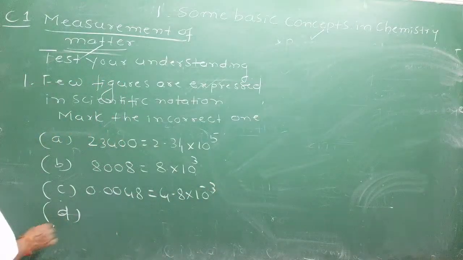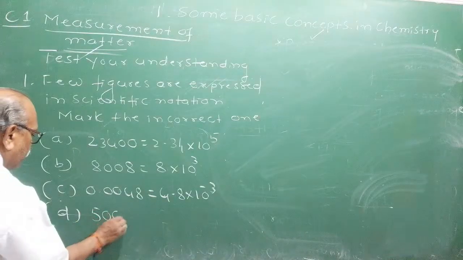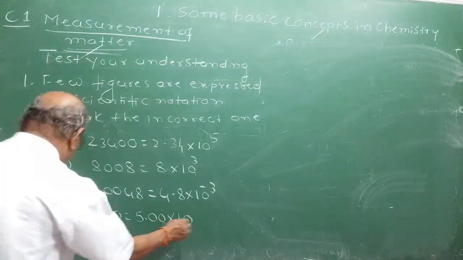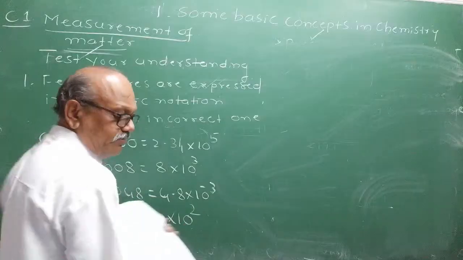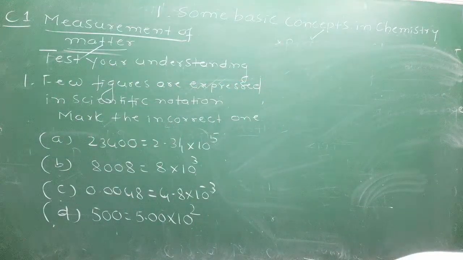D, 500 is equal to 5.00 into 10 raised to 2. You have to tell me which is incorrect. You study them and tell me the answer which is wrong. You can take 30 seconds to answer the question.